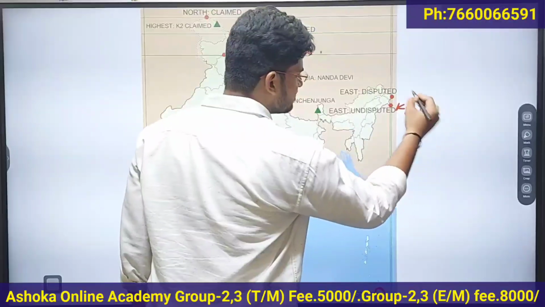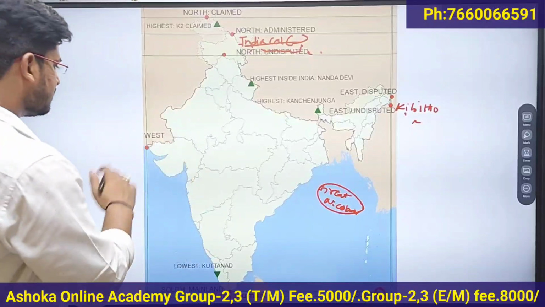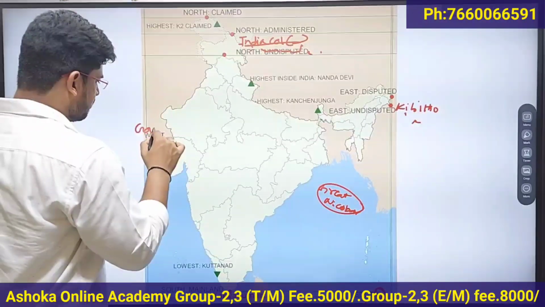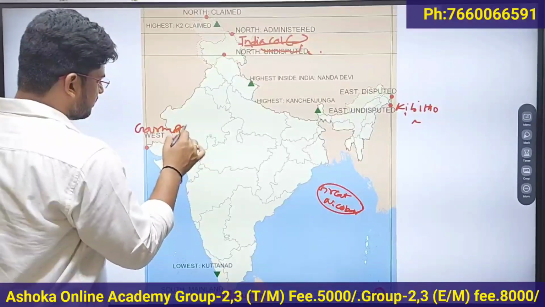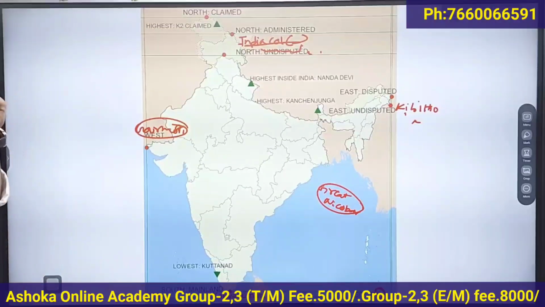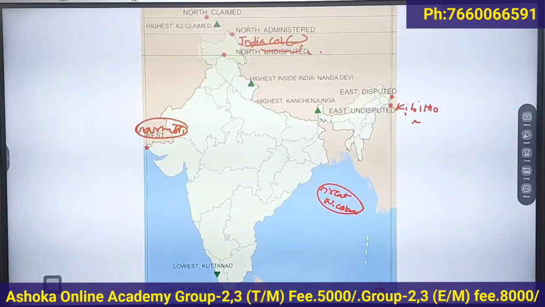Then which is the westernmost point of India? Gaurmoti. It is located in the state of Gujarat, the westernmost state of India, in Kutch district.